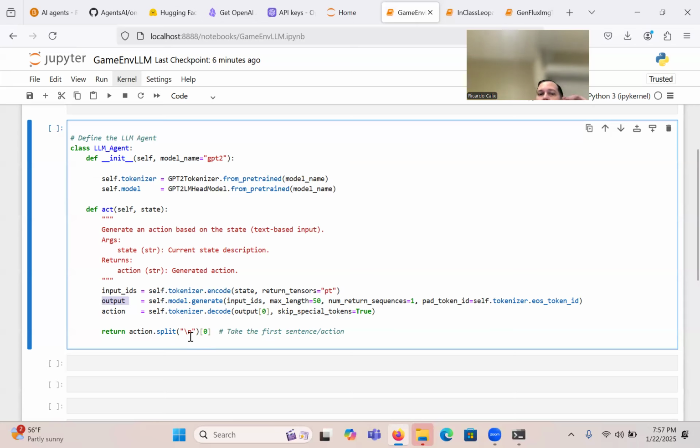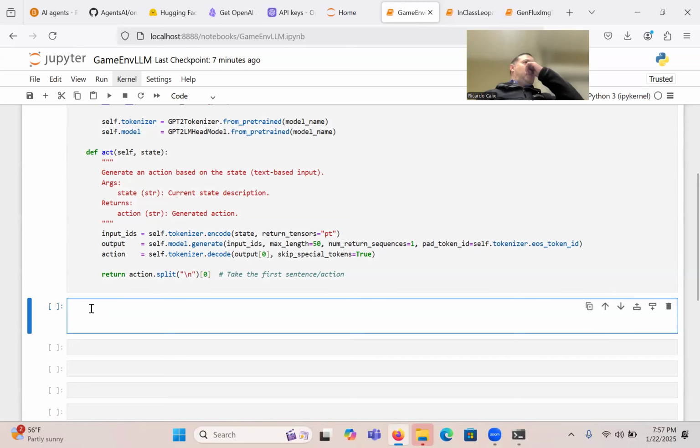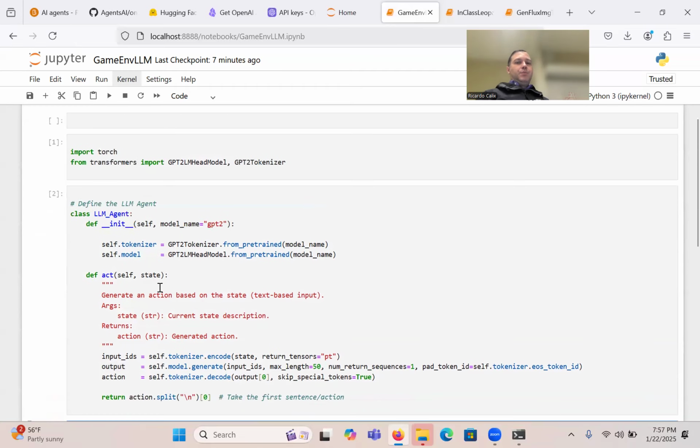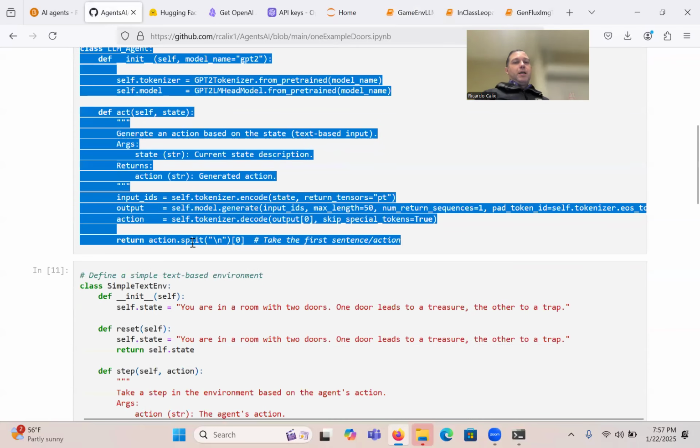Okay. And then finally, we return the action, so basically something like the first sentence or whatever it is, so some text. This doesn't fully work, but it gives you the logic of how you would run an LLM in a game environment type of thing. All right. Hopefully that made sense. So that's it. We've created for this game the wrapper around the LLM that we need, using something simple like GPT-2.